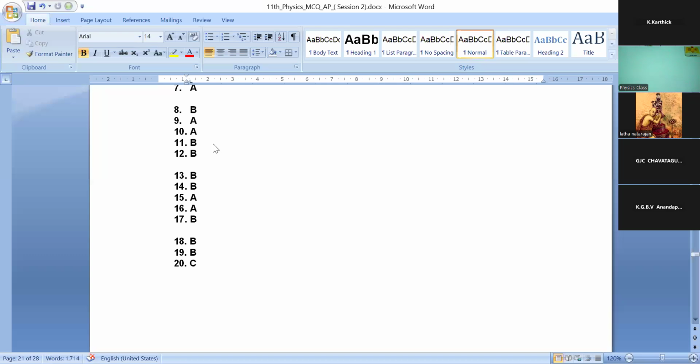11th question, option B. 12th question, option B. 13th, option B. 14th, option B. 15th, option A. 16th, option A. 17th, option B. 18th question, option B. 19th, option B. And the final question, 20, option C is correct.